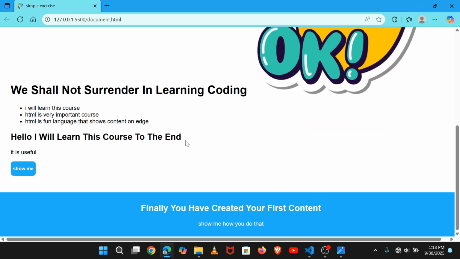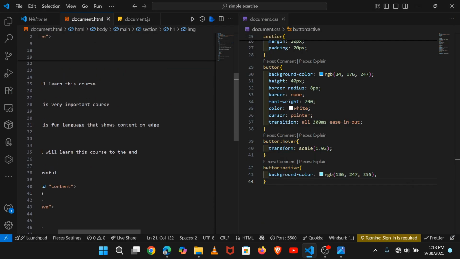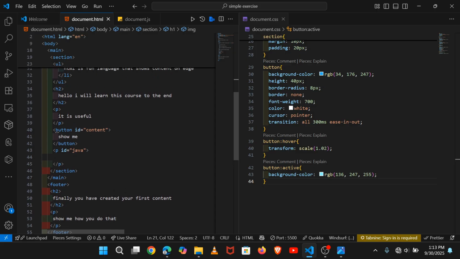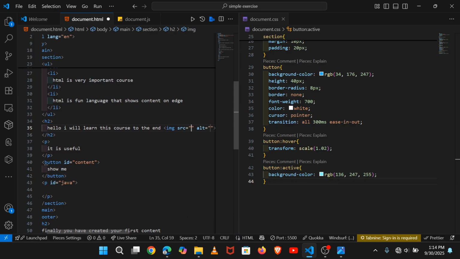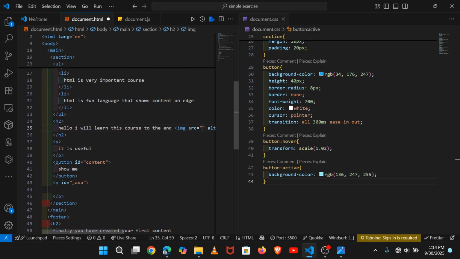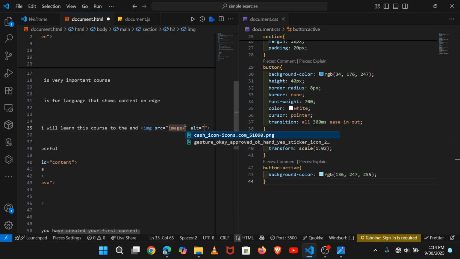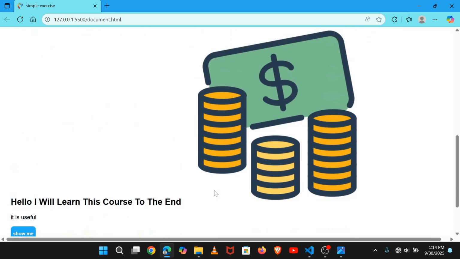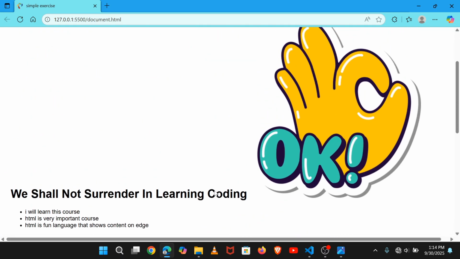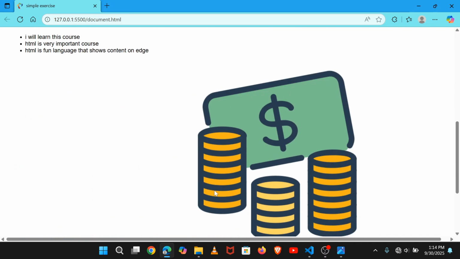We are going to do another exercise of adding the image here. So to add the image there also, you come here and say image by this header. Also you can see it is the one that is having the button, it is below the unordered list, and put there the image and say I want this image with cache icon on it. And when you go there, you see it is also weirder than the way it was weird. So what will we do so that the size of the image changes?